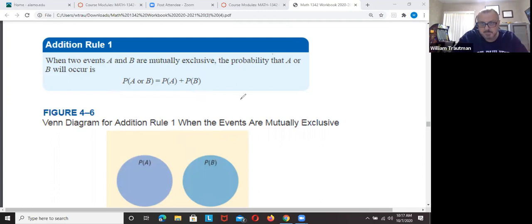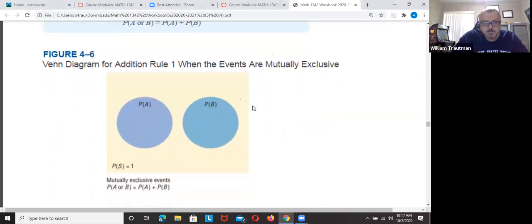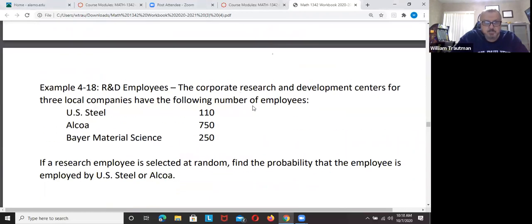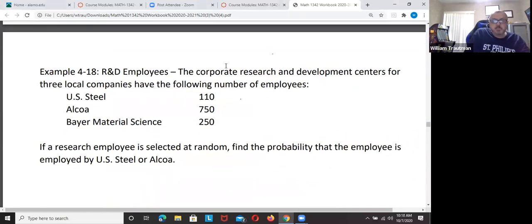Okay. Sounds good. So this brings up 4.1, what we learned Monday, and we also need to use that. A research and development center, 3 local companies have the following number of employees.